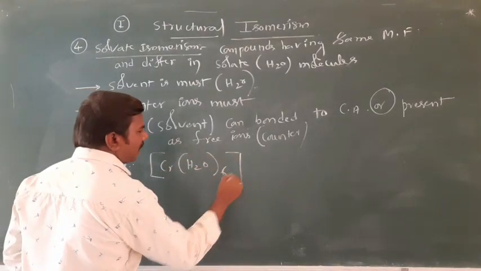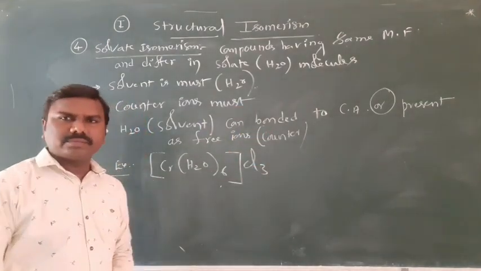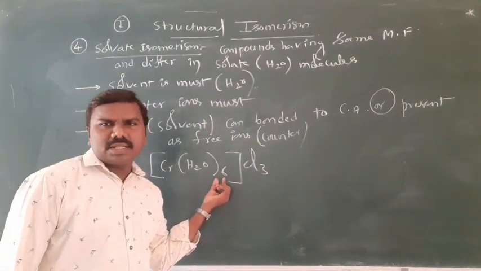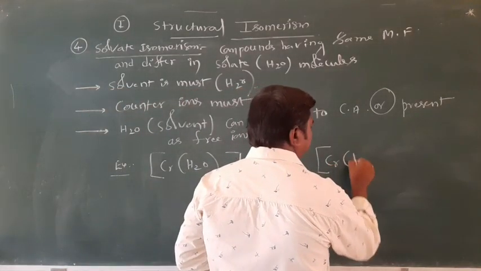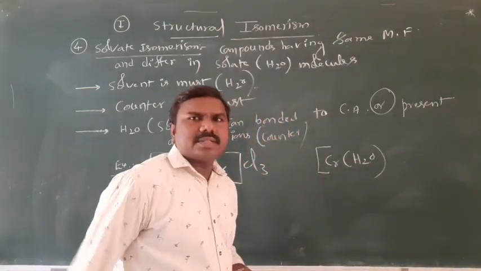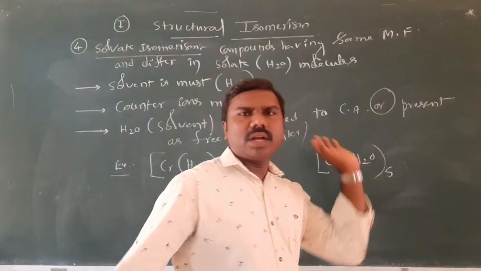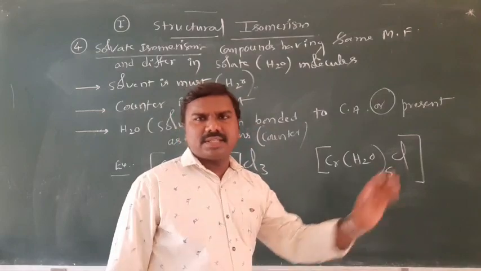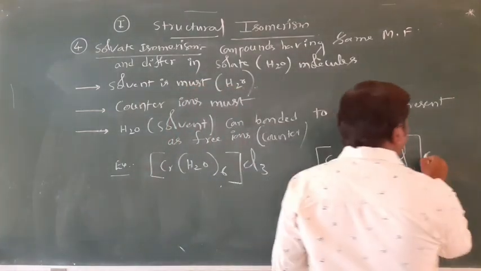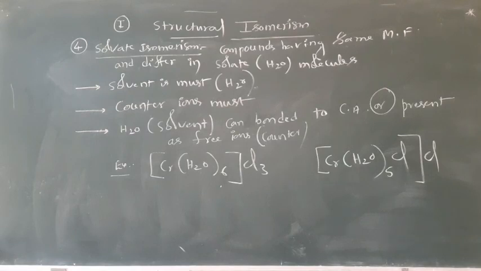Examples: [Cr(H2O)6]Cl3. There are 6 water molecules inside. So [Cr(H2O)6] is converted into [Cr(H2O)5Cl], one water goes out and one counter ion Cl enters. Next, Cl3 is converted into Cl2, and one H2O exists as a free water molecule outside the coordination entity.